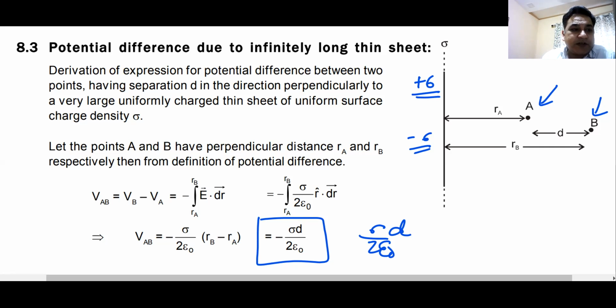Have you understood this, beta? Sai Teja, Vishnu, Chetan, Sudha, are you all there in the class, beta?